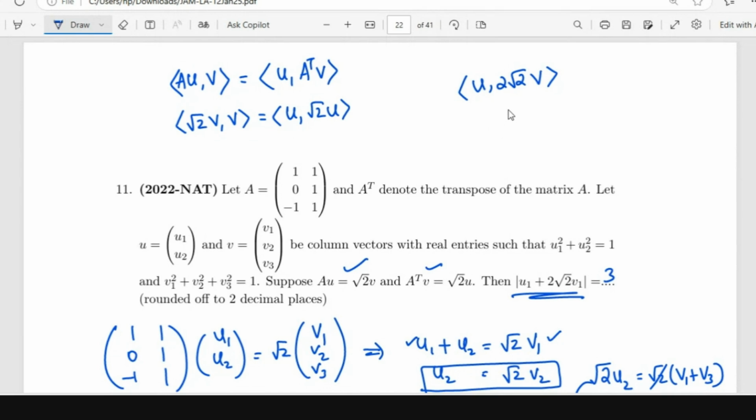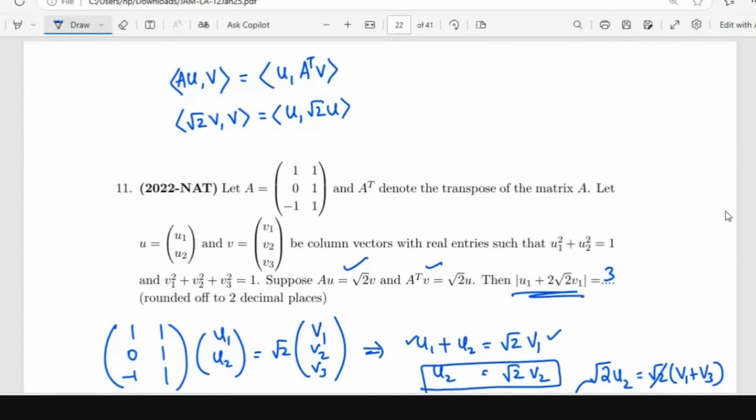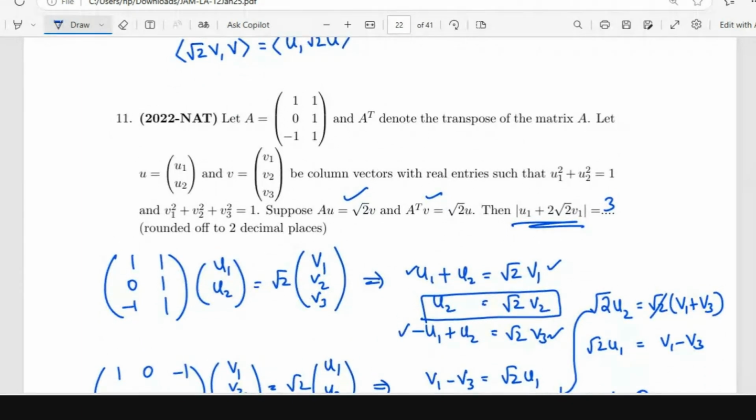Modulus of V is basically inner product of V comma V whole square. Yes, but then this is not a vector, no? This is just the first element, no? Yeah, that is U1, V1. Sorry. But I think this has to do something with inner products. Maybe we are missing out on something. I couldn't see how this is associated with the inner product, but it makes sense to talk about inner products, because why will I sit and solve such equations? There should be something behind it.